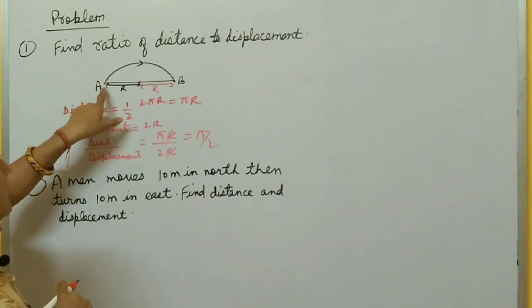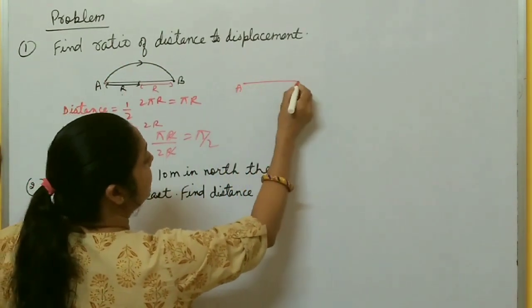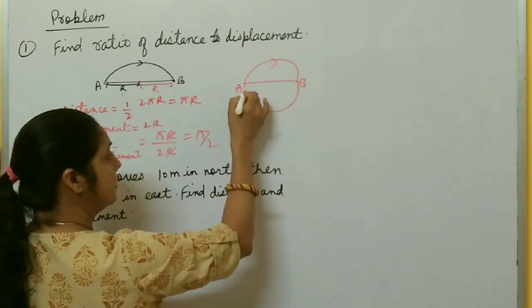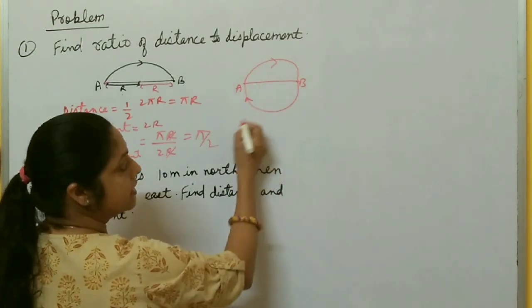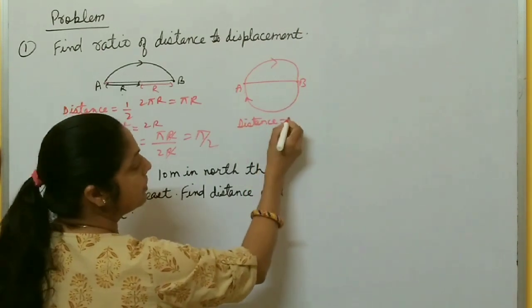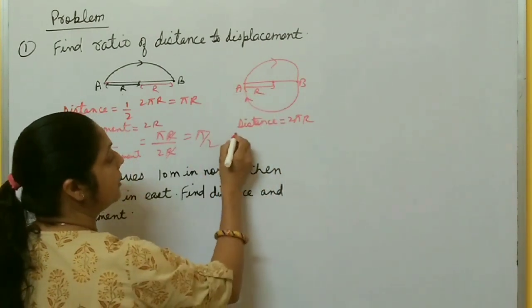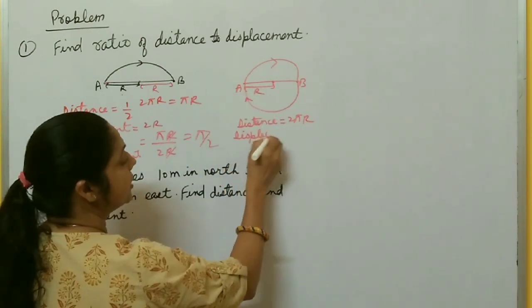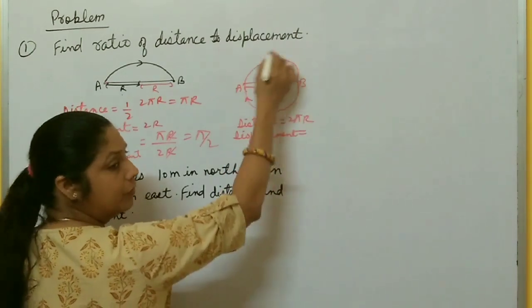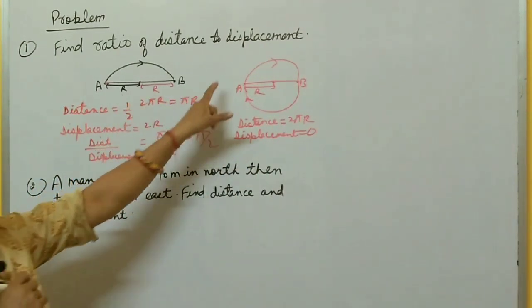If it completes one complete revolution, this is position A, this is half a revolution from A to B, and again it returns to the original position A. So in this case, what is the distance? The distance for one revolution is the circumference of the circle, 2 pi r, where r is the radius of the circular path. And what is the displacement here? The initial position is A and the final position is also A. No change in position after completing one revolution. Displacement is 0. In this way you calculate circular motion problems.